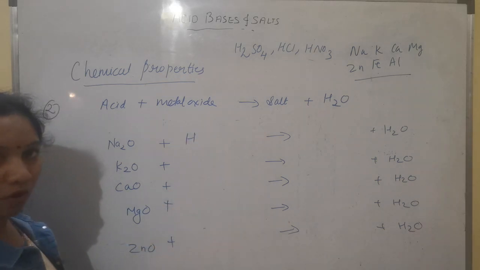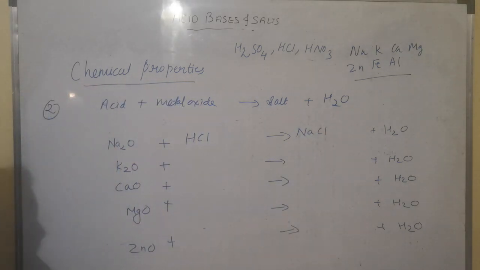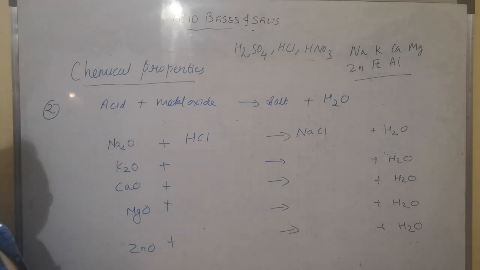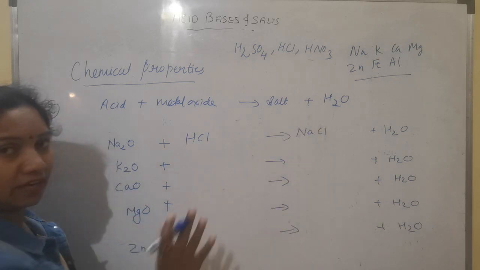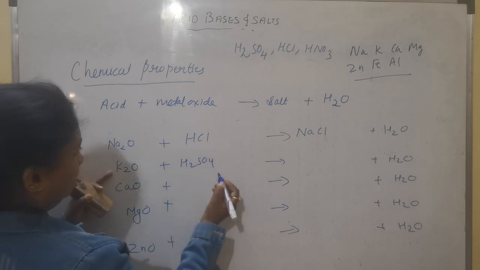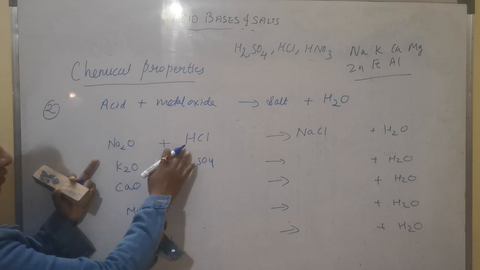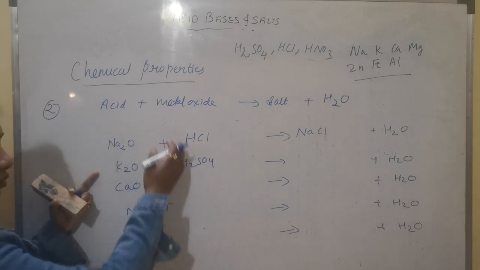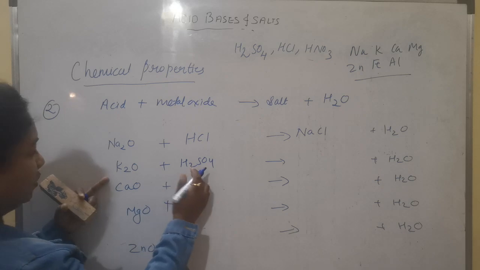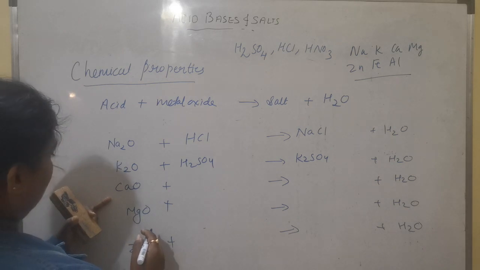The most common example of salt is NaCl. So we'll make NaCl here. Na came from this metallic oxide and Cl from acid. The salts are having one positive and negative ion. We'll take H2SO4. So you could perform the reaction of this sodium oxide with HCl as well as H2SO4 also. So you could do it by yourself. No? I am showing only one reaction. K2O plus H2SO4 will give you K2SO4 as the salt and H2O as one of the products.